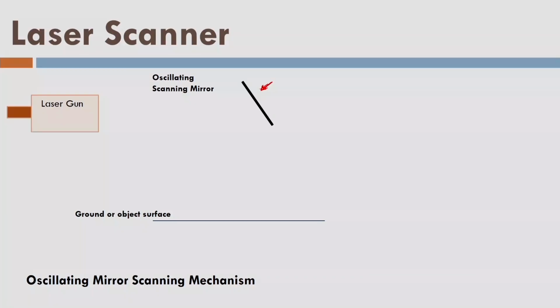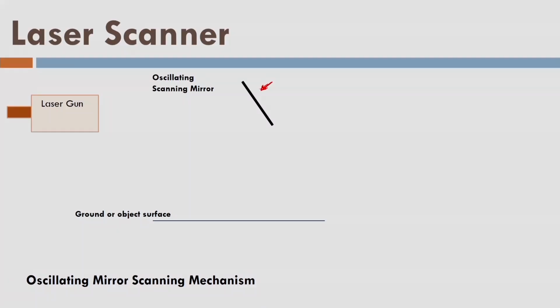And as a result, if it oscillates like this, it will be diverting the laser pulses in multiple directions. And because of that, I will have a series of points on the ground surface in one line. As we have already shown, there are 5 points, and these 5 points are available because of the motion of the mirror. So this is a reflecting mirror, and now we can see in animation how it works.